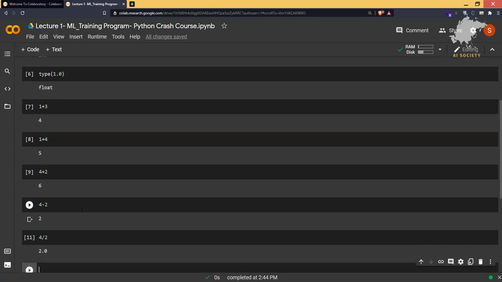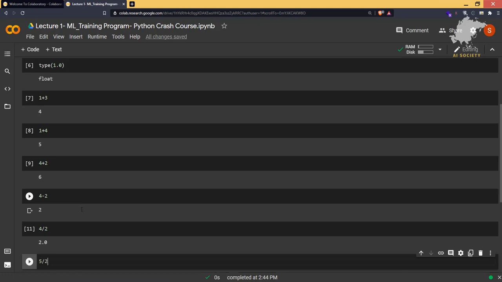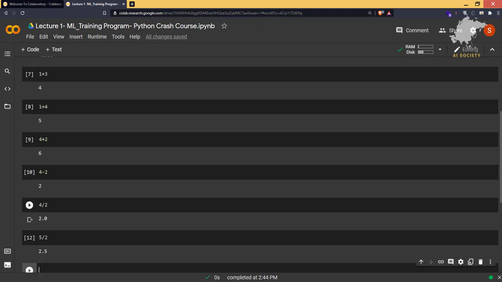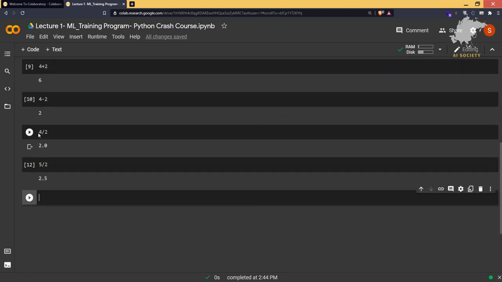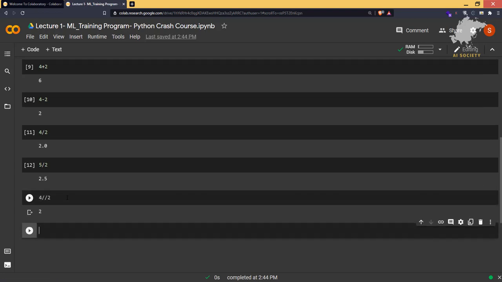So if you type 4 divided by 2, it is giving us 2.0. Okay, even if you type 5 divided by 2, it will give you 2.5. But as you can see, it is giving us the decimal format. 4 divided by 2 is given in decimal format too. So what we can do is, if you want to get your result in the integer format, then you can type 4//2, then it will give you the integer format.